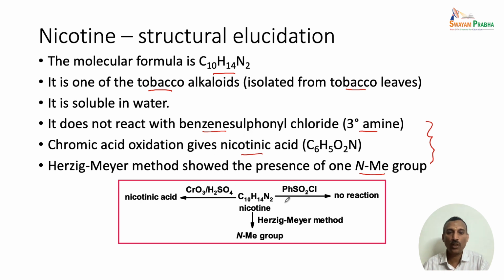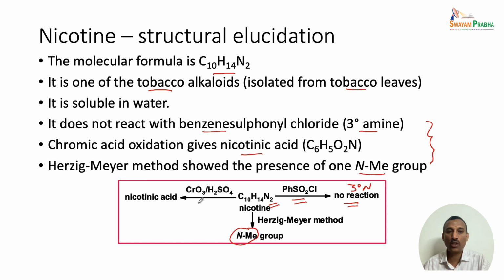Nicotine on treatment with benzene sulfonyl chloride gives no reaction. That confirms that there is a tertiary nitrogen present in this compound, and the Herzig-Meyer method shows that there is one N-methyl group present. Although there are two nitrogens, out of the two, one has an N-methyl unit and the other may be a tertiary nitrogen. We have to see what is the nature of the tertiary nitrogen.